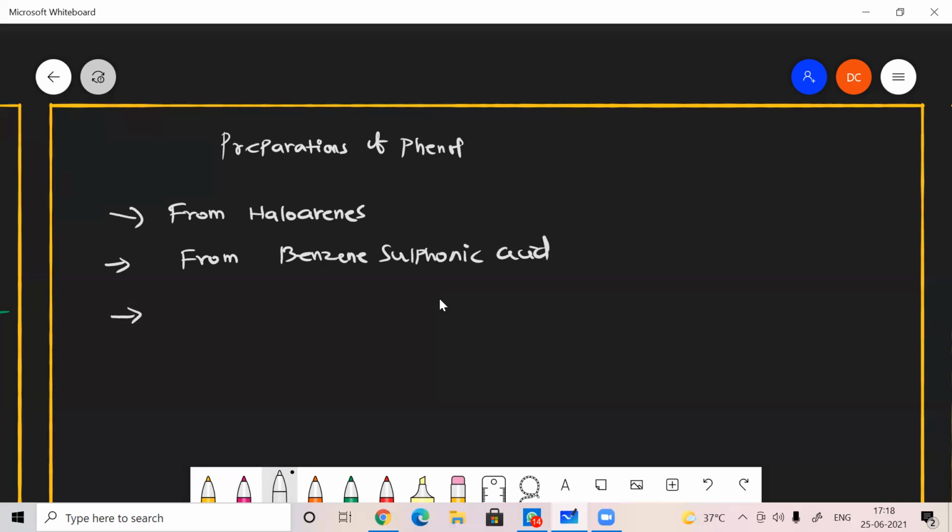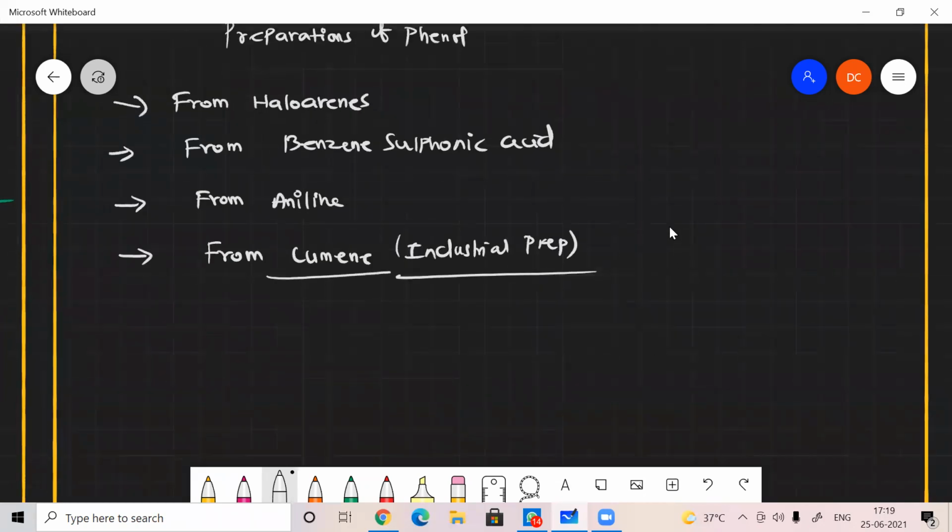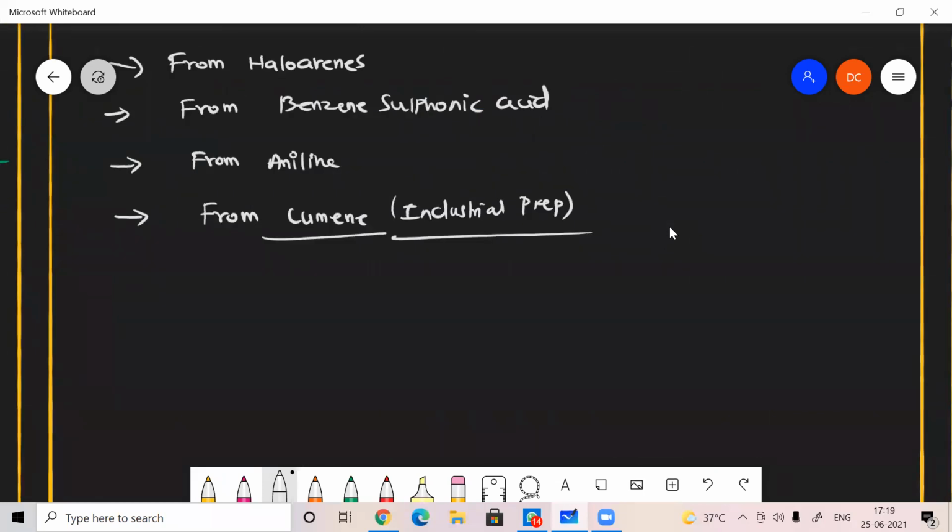And from cumene; this is a very important preparation, the industrial preparation of phenol. Let's talk about the preparation of phenol from haloarenes.